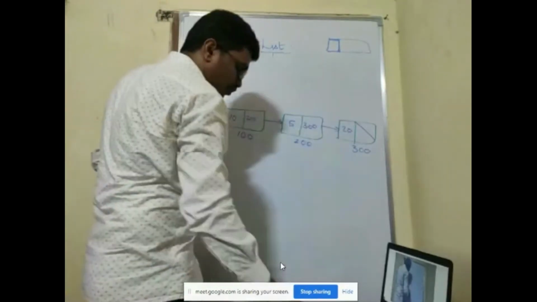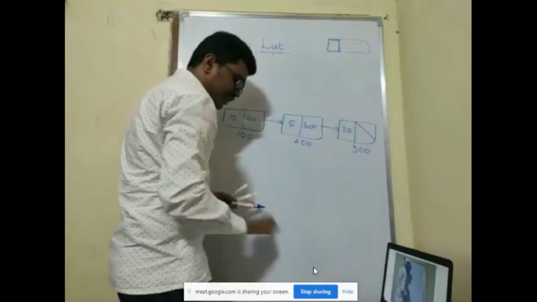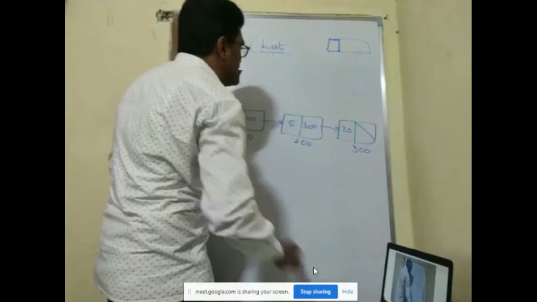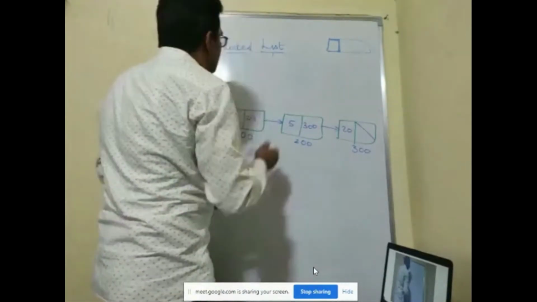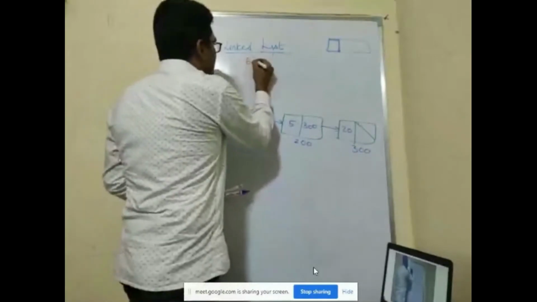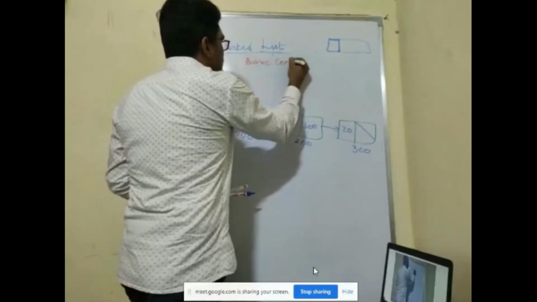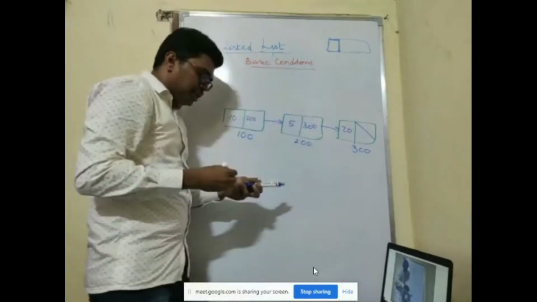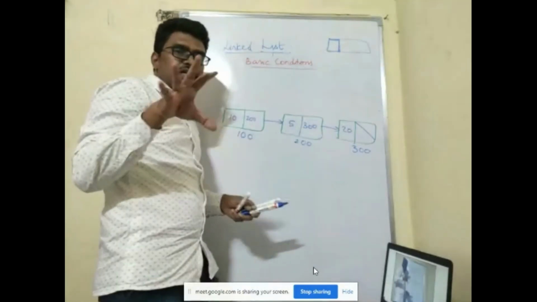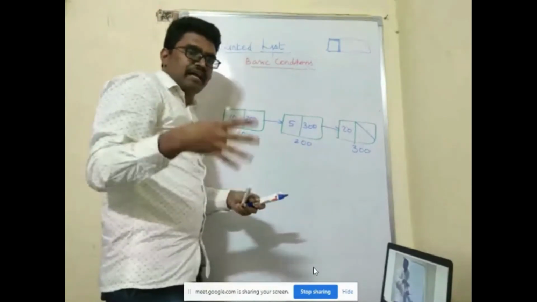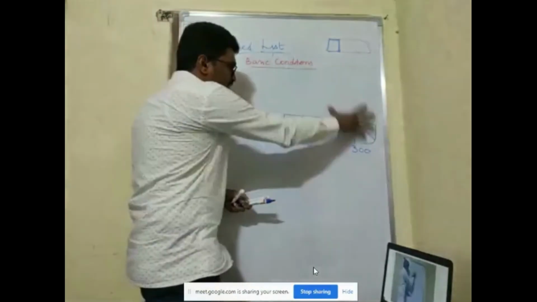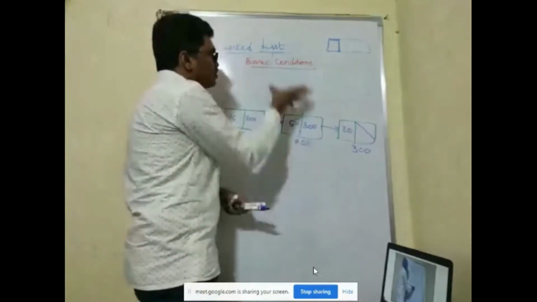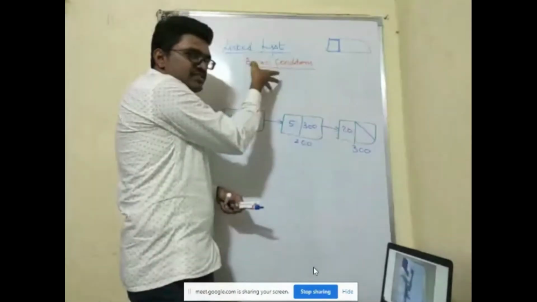Before we see the operations, there is one important aspect that we need to consider. That is, we need to know the basic conditions of that particular data structure. Whenever I perform any operations on this linked list, I should not violate the basic conditions at any cost.